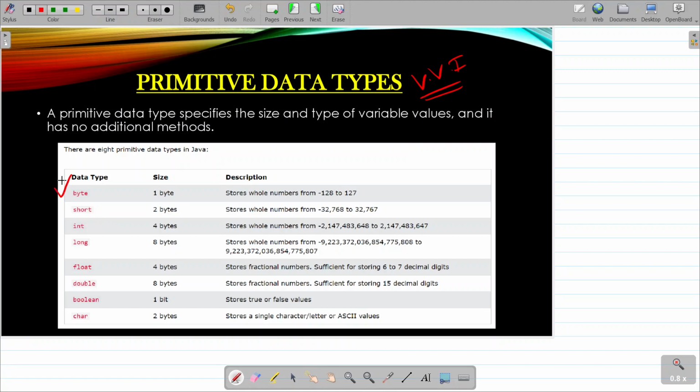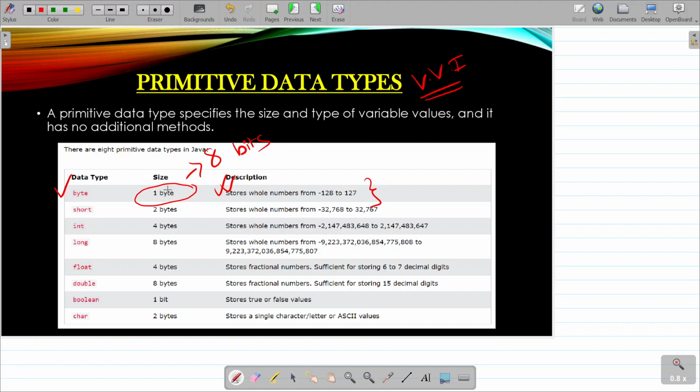First and foremost, what is the first primitive data type? Byte. What is the size of byte? Size of byte is only one byte. Now, what does one byte mean? One byte means 8 bits. And what is the range? Range means what kind of numbers it can store. It can store from minus 128 to 127. But you will just remember it all of a sudden. Why minus 128 to 127? Let's understand what this means and how we can remember it.